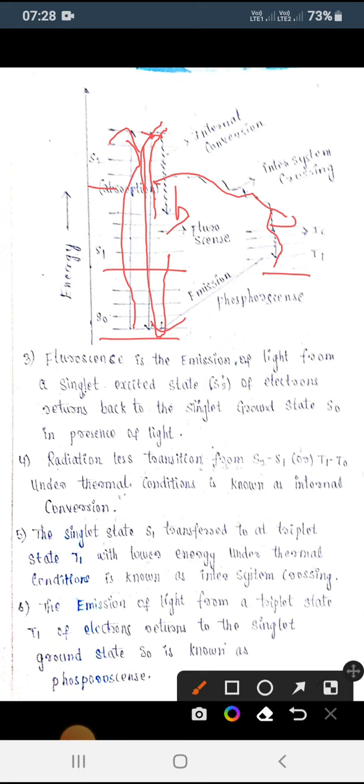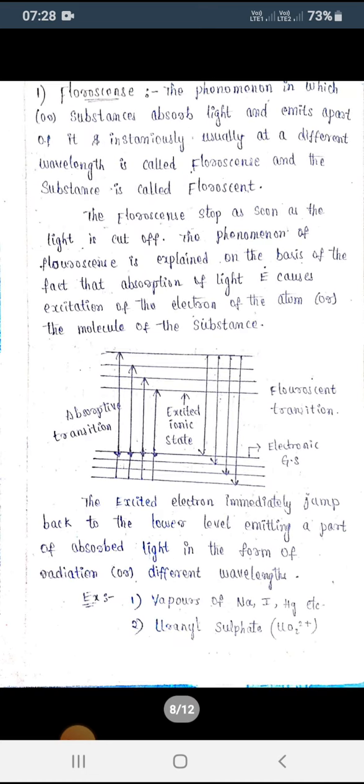Then the singlet state transfers to a triplet state with lower energy, which we call intersystem crossing. And the light from the triplet state to the S0 state we call phosphorescence. After some time the light comes back to the ground state. So this is nothing but the Jablonski diagram.